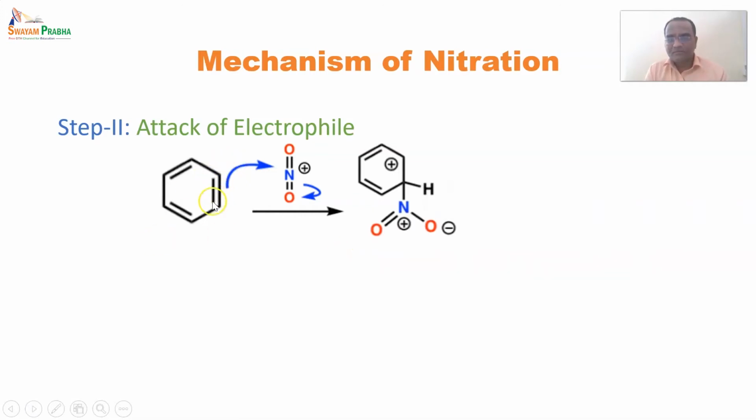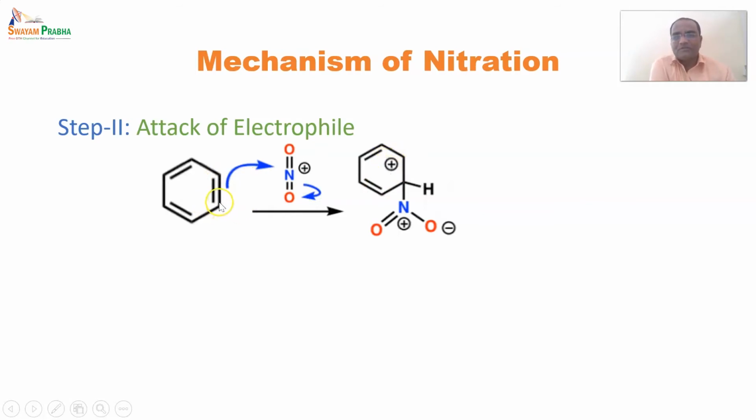Whenever this bond breaks, at one end it forms an electron rich center, that is carbon carrying a negative charge, and at the other end it forms an electron deficient center. It means that unequally the bond has been broken between two carbons, and one becomes an electron rich center and another becomes an electron deficient center, due to which here you can see an electron deficient center having a positive charge.